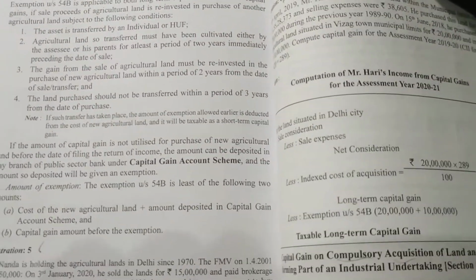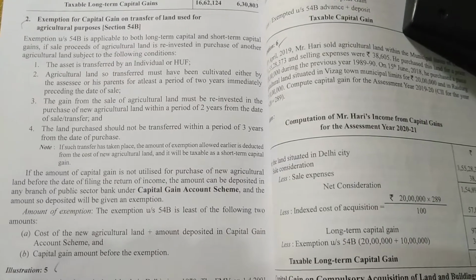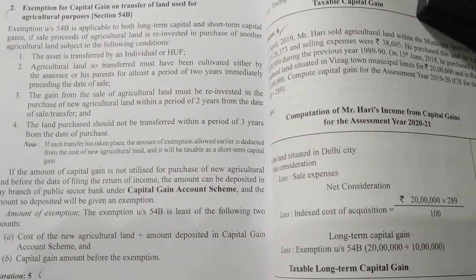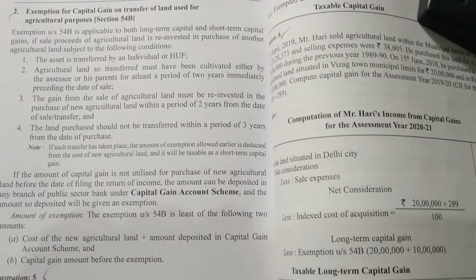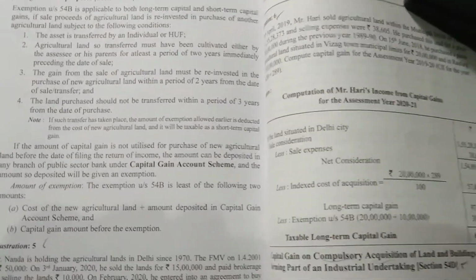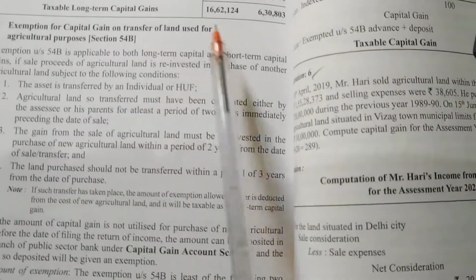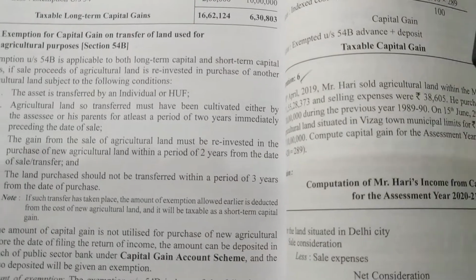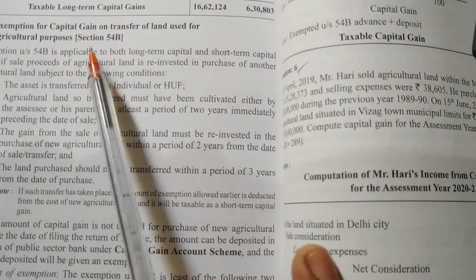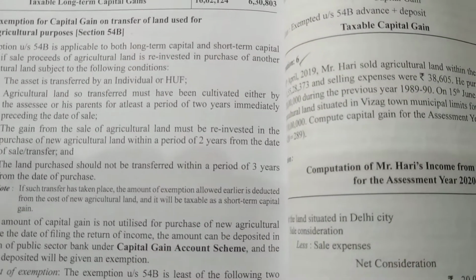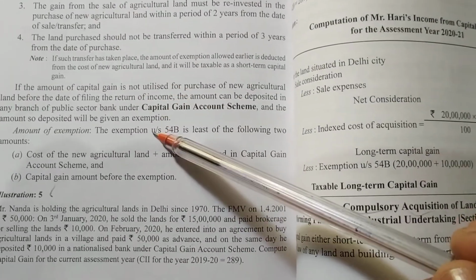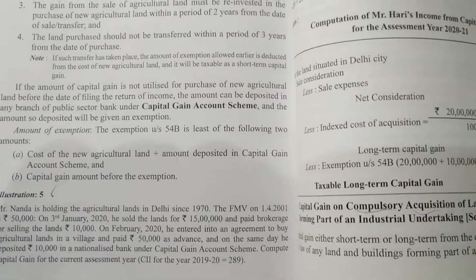So we have seen in yesterday's class Section 54. Under Section 54, the assessee sold a house property and has to purchase a house property to claim exemption. Now we'll see Section 54B. So 54B is for agricultural land. The assessee has to sell agricultural land and he has to purchase what? Agricultural land. Okay, so to get exemption, the amount of exemption here is the same as 54.